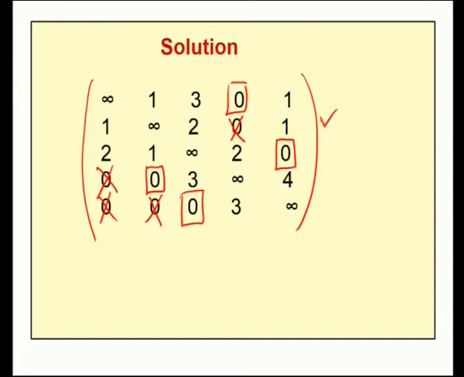So, put a tick mark for any row which does not have a 0 assignment. In the ticked row, come to a column in which 0 is there. So, in the ticked row, 0 is here. So, in the corresponding column, you put a tick mark. So, first I will put a tick mark for a row in which that row does not have an assignment. In the ticked row, if any 0 is there, in the corresponding column put a tick mark.